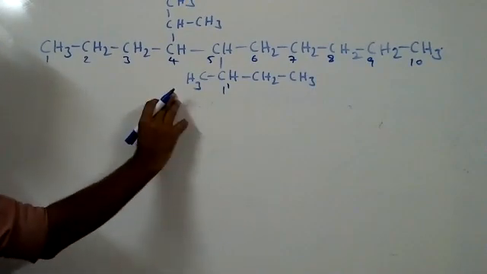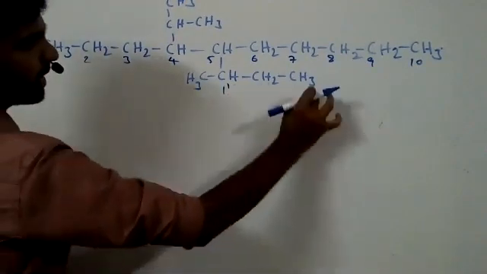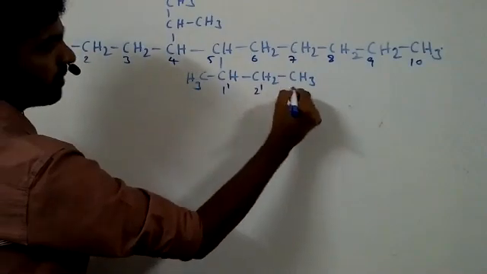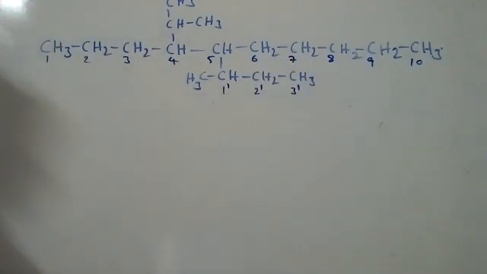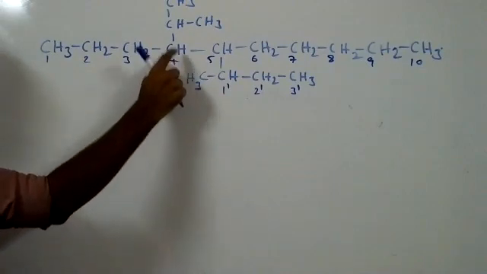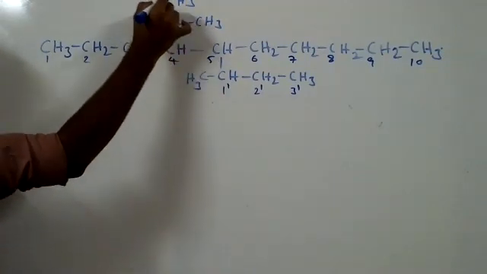Then if we come this side, it would be 2 prime. But the longest carbon chain is this side, so 1 prime, 2 prime, 3 prime. Here also we have to select the longest carbon chain. The carbon attached to the fourth carbon is 1 prime. This carbon is 2 prime.